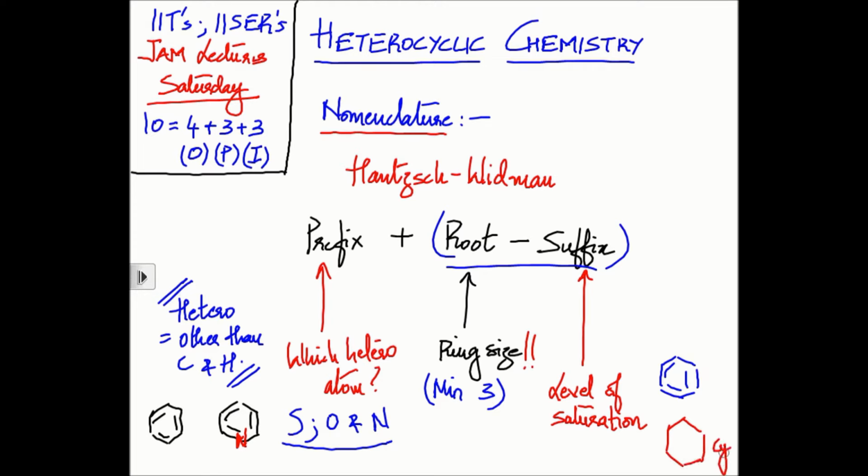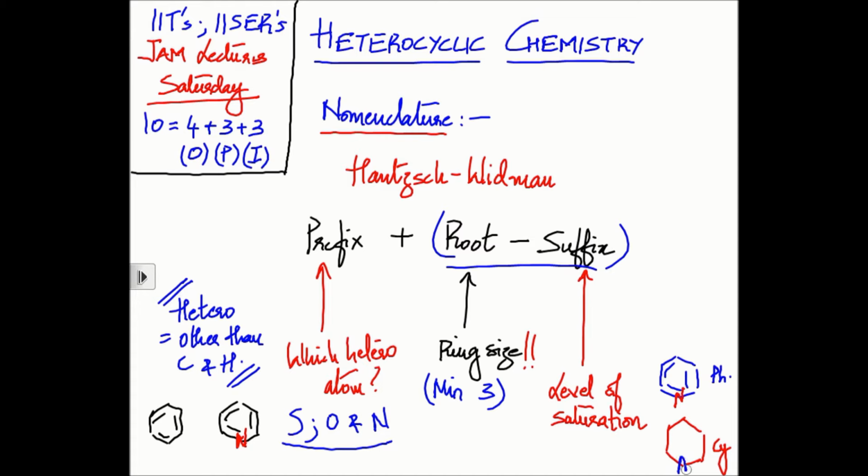If I hydrogenate all of these bonds, I get this, which is cyclohexane. So this suffix name is basically going to tell you whether it is the completely unsaturated analog, which is benzene like, or a completely saturated analog, which is cyclohexane like. In very colloquial broad terms, this is how you can analyze what the suffix name tells you.